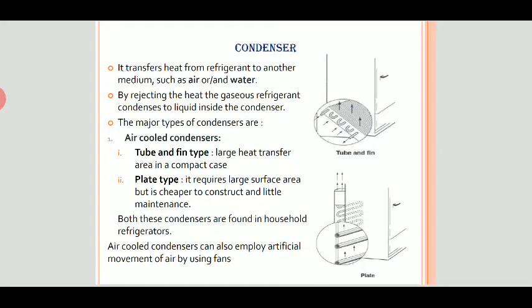Then the condenser. It transfers heat from refrigerant to another medium such as air or water. When you have seen the refrigerators at your home, the older models, there was a whole net where different pipes were attached to the back side of the refrigerator, and those were producing heat when we use the refrigerator.